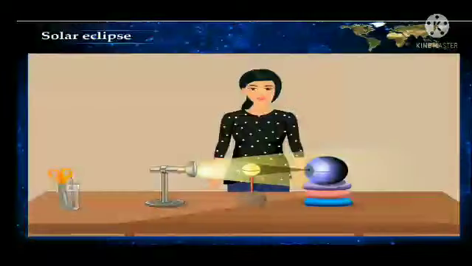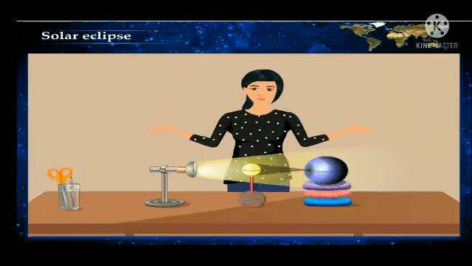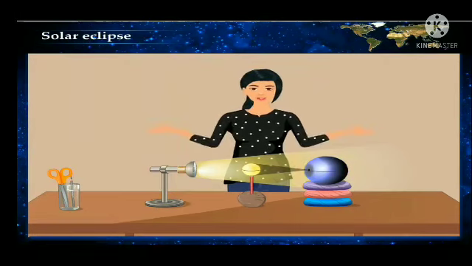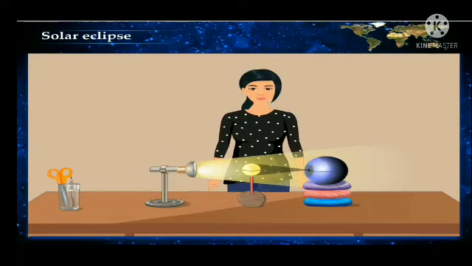After learning about the solar eclipse, you must be curious of experiencing it in reality. However, the solar eclipse should be observed only with the help of dark glasses or special goggles made for that purpose. Otherwise, the intense sun rays can be harmful to the naked eyes. Thus, we learn about the solar eclipse and its types in detail. We have also experienced this phenomenon with the help of an experiment now.